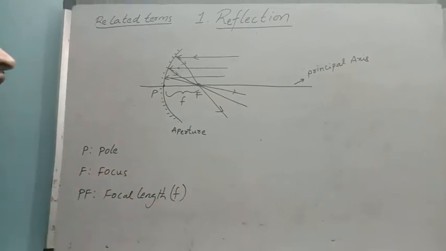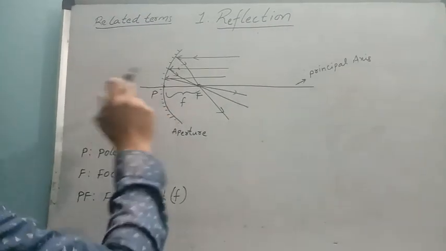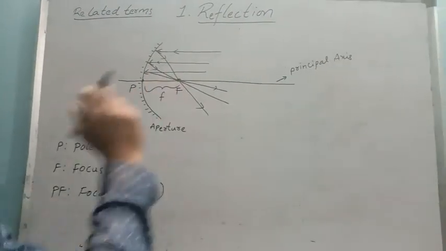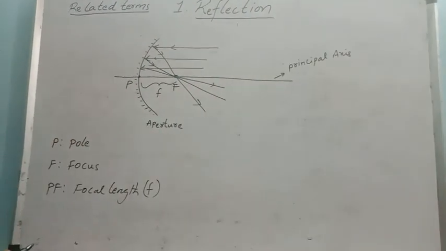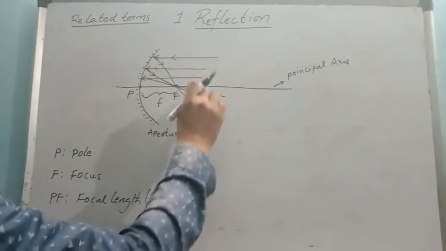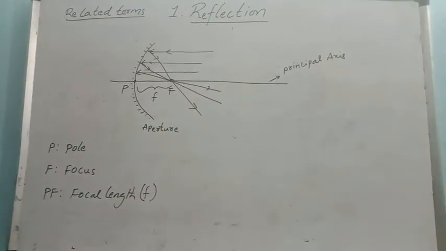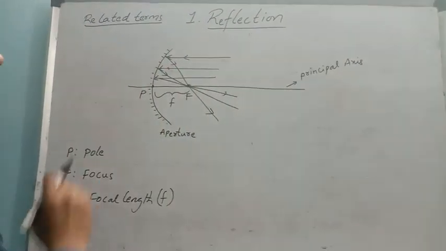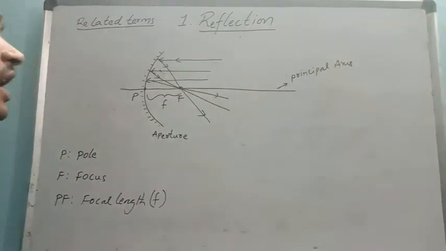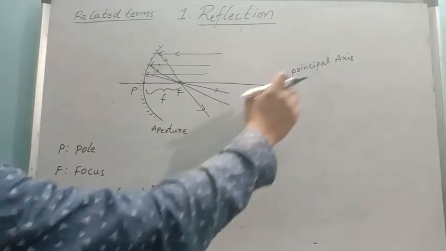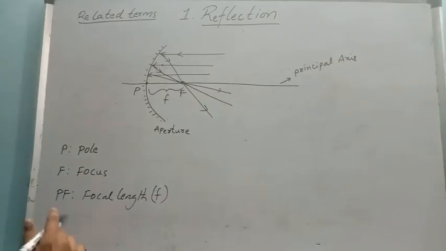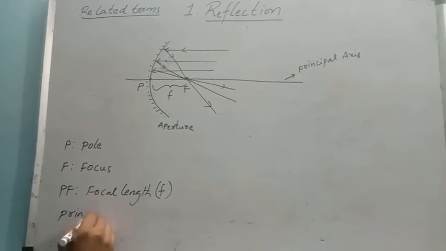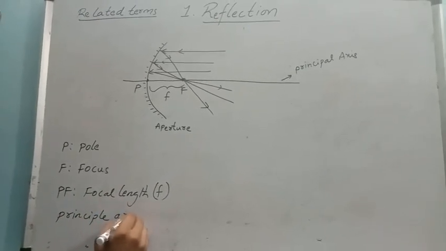We discussed four terms now. Pole: the center of the aperture. Focus: the point where all the reflected rays meet. And the line joining the pole and focus is known as the principal axis. That was the fourth one.